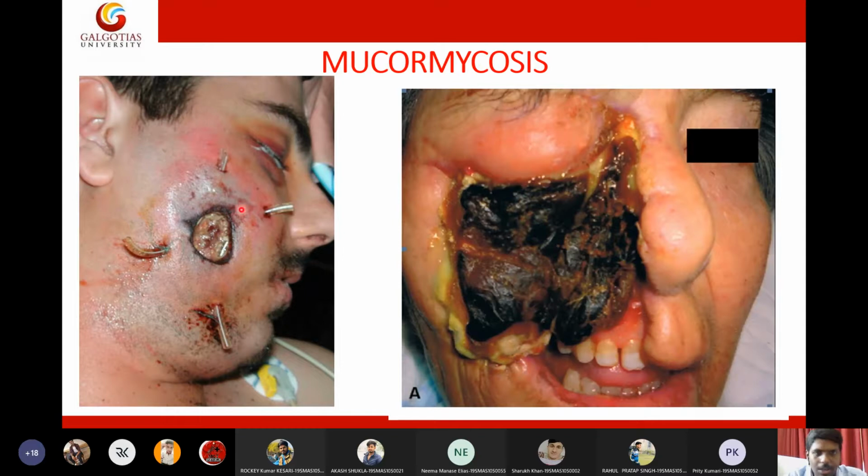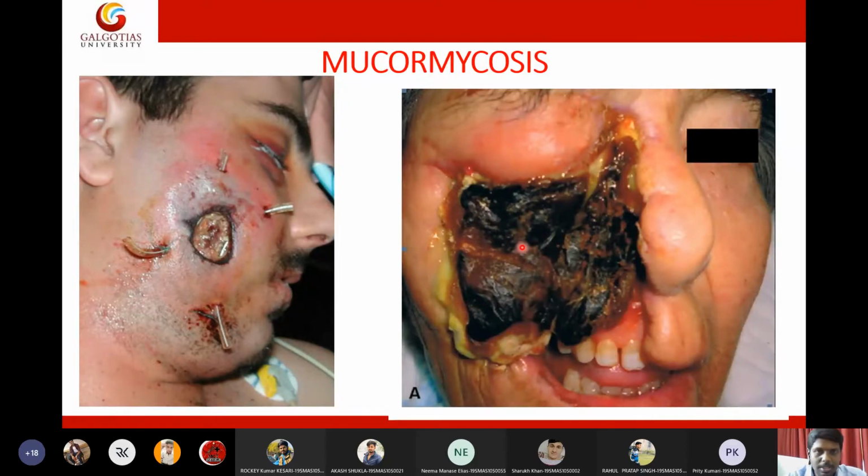So this is an actual mucormycosis. Here you can see the growth of black colored fungi. This patient became like this. He got mucormycosis here, and gradually it went inside the cheek. It was growing like this. The only thing we can do to save this person's life is by amputating, or removing this part of the infection. Half of his face needs to be removed to keep the patient alive. This is how mucormycosis looks. A very deadly infection.